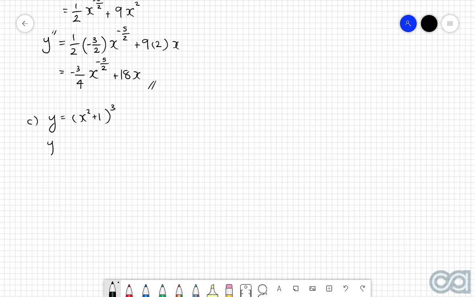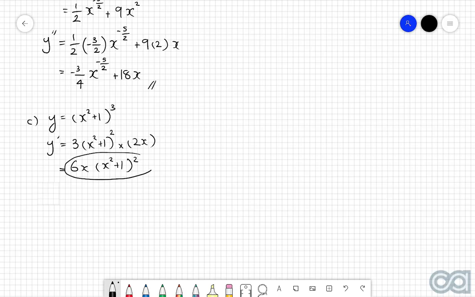So using the chain rule, we've got y dash is equal to 3, (x squared plus 1), then we take 1 from a power, so that'll be 2. Then we need to multiply by the derivative of this inside function. The derivative of x squared plus 1 is just 2x, so I can write that like that. Again, because we will be using this function to find the second derivative, let's simplify this a little bit. So we've got 3 by 2x, which will be 6x, and then we've got (x squared plus 1) to the power of 2.